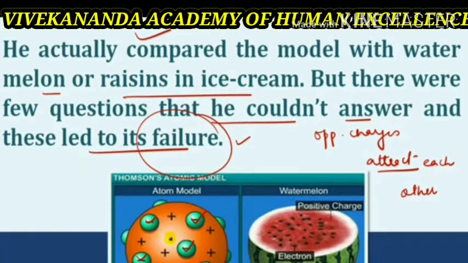Thus, some drawbacks are seen in Thomson's model. What are those drawbacks? He could not explain the stability and distribution of the charges and the stability of the atom.